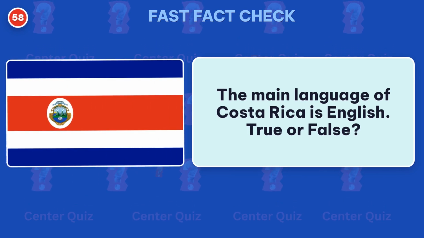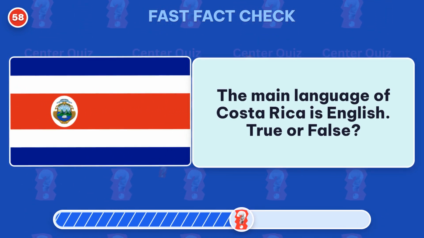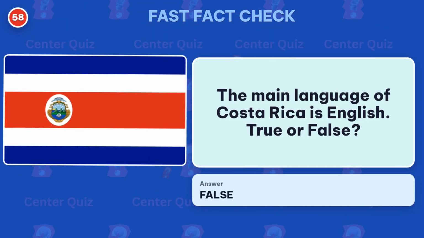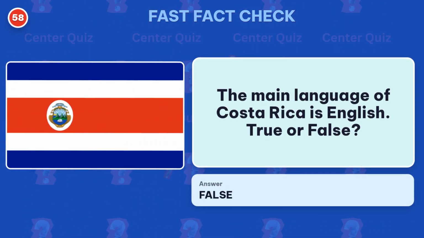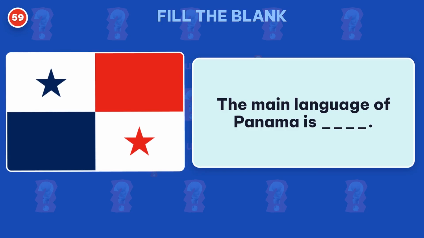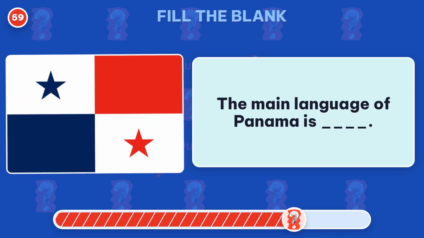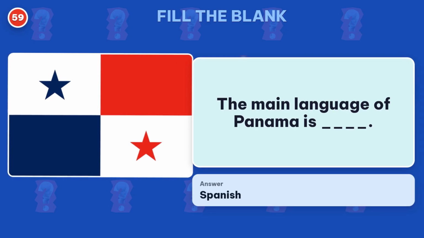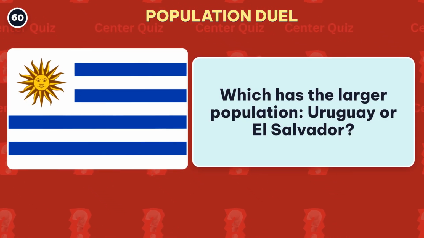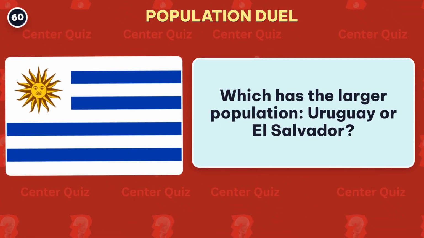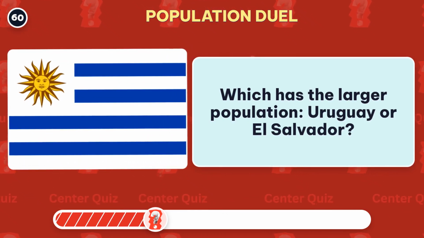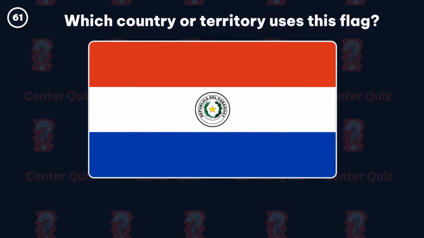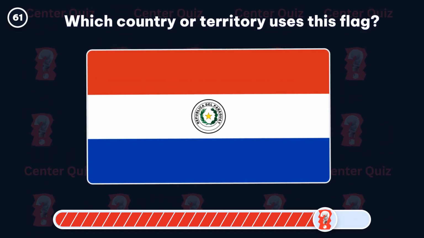True or false? False. The answer is Spanish. Fill in the blank. What is the main language of Panama? The missing answer is Spanish. Which has the larger population, Uruguay or El Salvador? Answer: El Salvador. Which country or territory uses this flag?